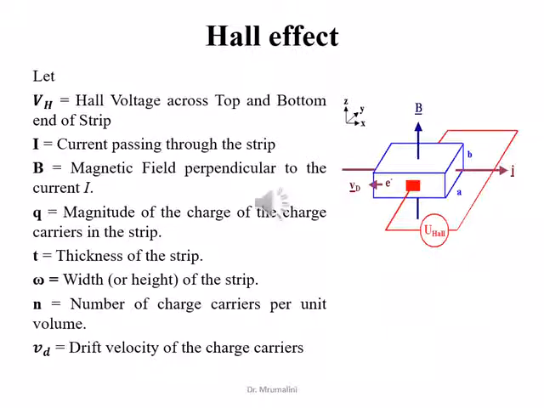Let I be the current passed along the x-axis. Let B be the magnetic field applied along the z-axis. Due to current I, that is due to the flow of electrons, the motion of the electrons is in the direction opposite to the conventional current.